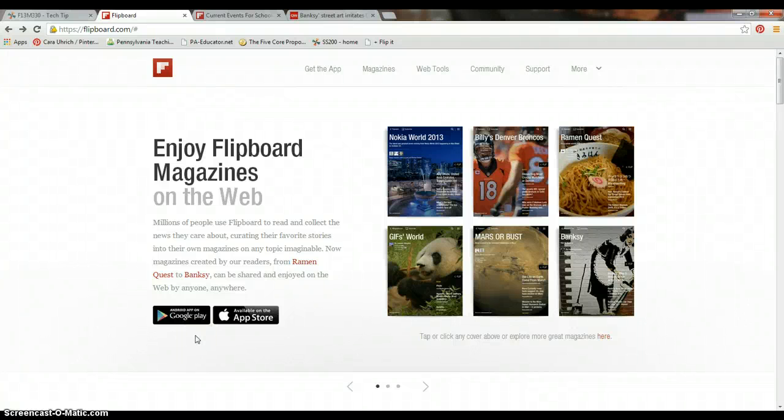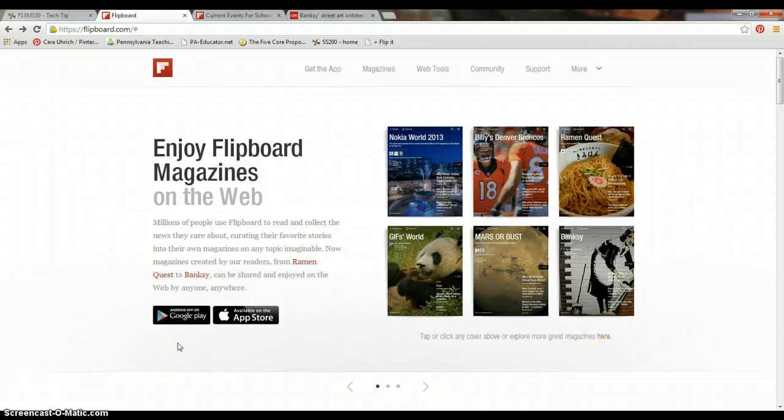Welcome to Flipboard. This online device allows its users to create and share news articles through magazines that they create within their account. As you can see here, Flipboard is also an app that can be downloaded on any Android device or from the App Store, which means that students and other users can carry their news with them socially everywhere they go.